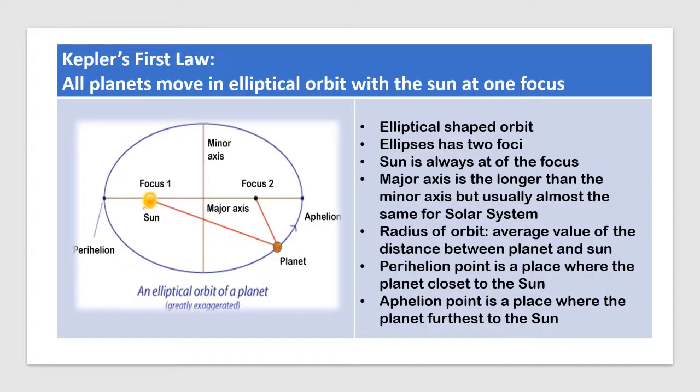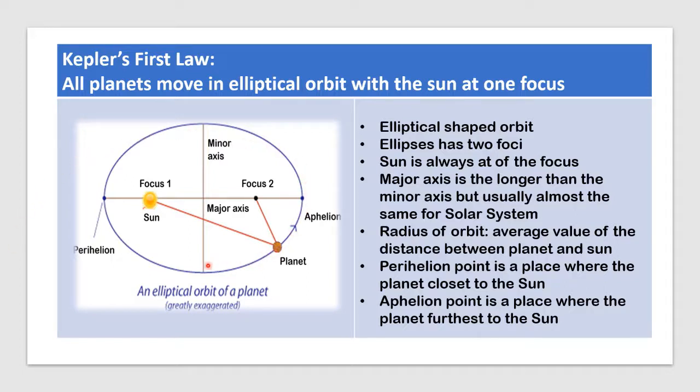Now, we are going to do some revision of these three laws before we try the problem-solving questions. Let the journey begin. According to Kepler's first law, all the planets move in elliptical-shaped orbits with the Sun at one focus.